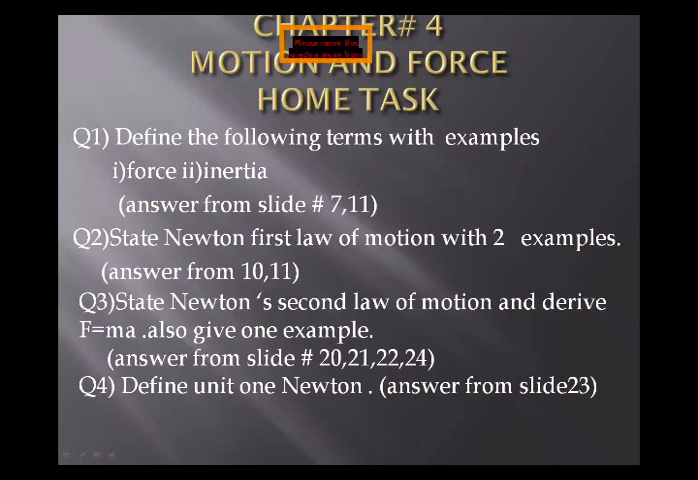Take a screenshot of this slide, so you can easily do your home task in your fair copies. And remember one thing, that these 4 questions you have to do in your fair copies. Okay.